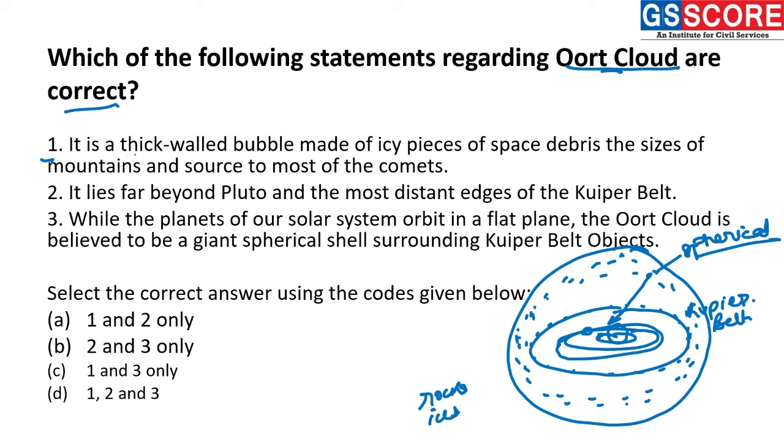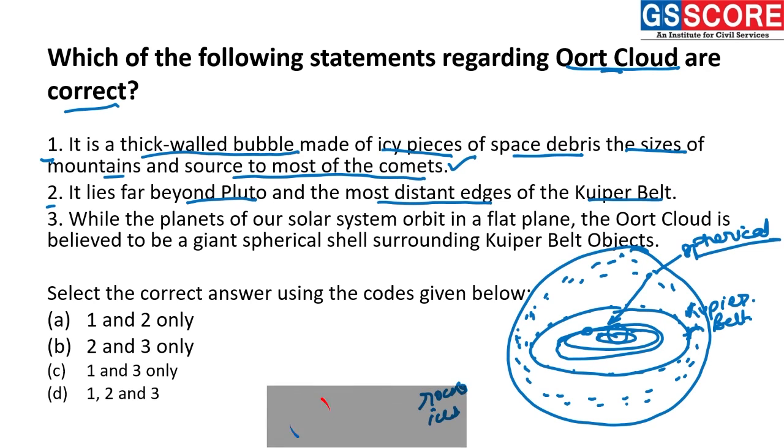Statement 1: this Oort cloud is a thick walled bubble made of icy pieces of space debris the size of mountains and the source of most of the comets, making this a correct statement. Statement 2: it lies far beyond Pluto and the most distant edges of the Kuiper belt. Yes, this is also a correct statement because it is lying beyond the Kuiper belt. Statement 3: while the planets of our solar system orbit in a flat plane, the Oort cloud is believed to be a giant spherical shell surrounding the Kuiper belt objects.